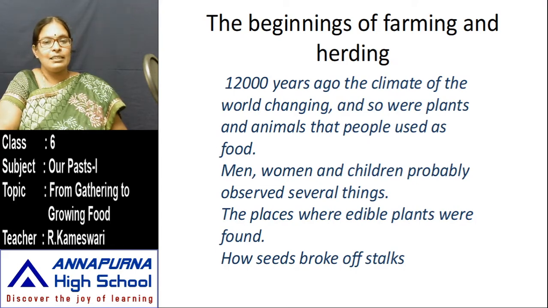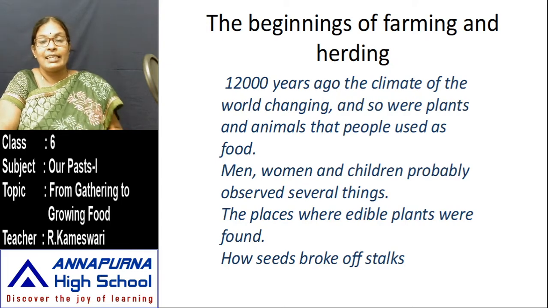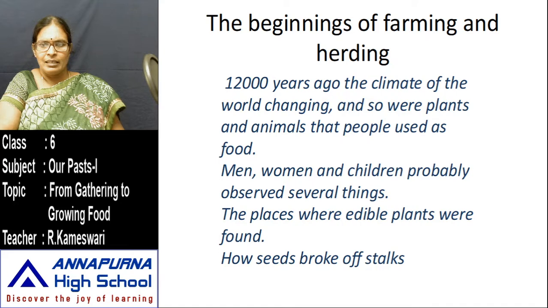What did they observe? They observed how the plants were growing, which type of grass was eaten by the animals, and which animals lived in which environment. These are all points they learned in those days.